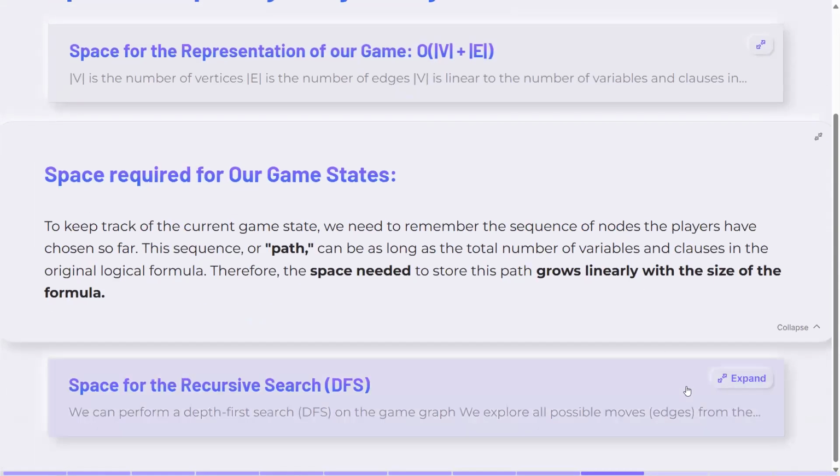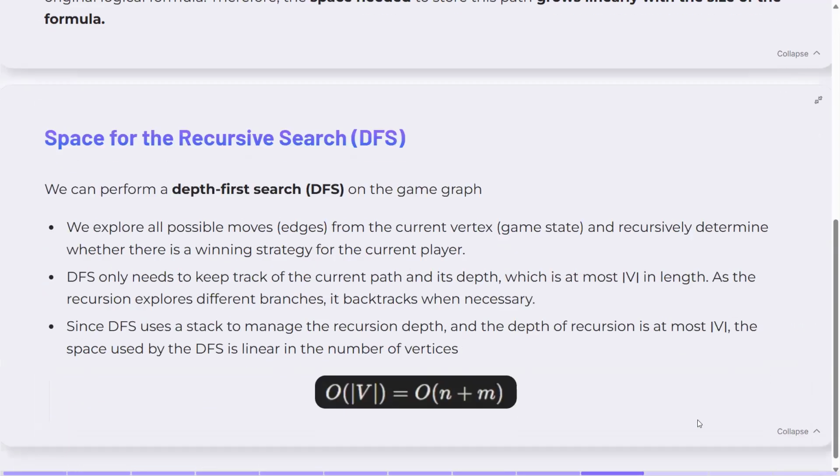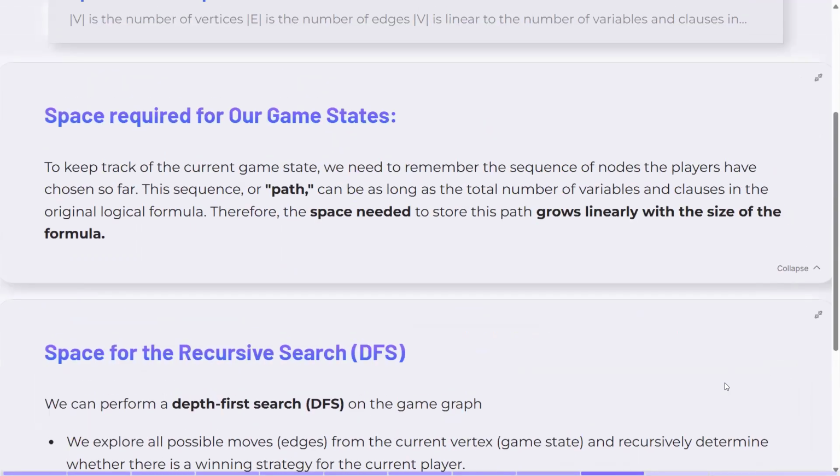Now let's look at the space required for storing our game states. We have to remember the path, or the nodes that the players have gone through. The path can be as long as the total number of variables and clauses in the original logical formula. Therefore, the space needed to store this path grows linearly with the size of the formula.